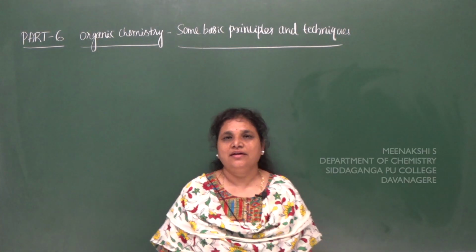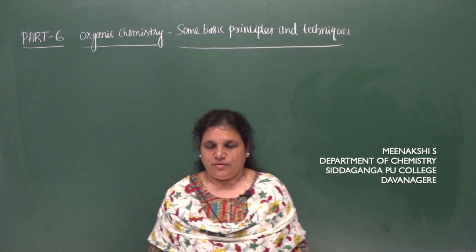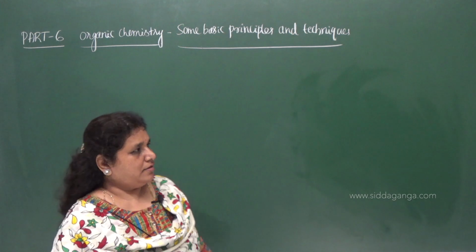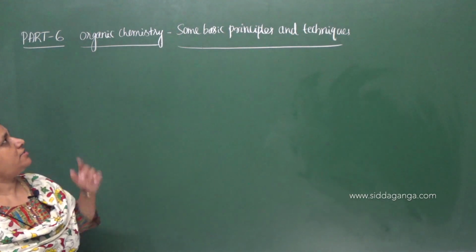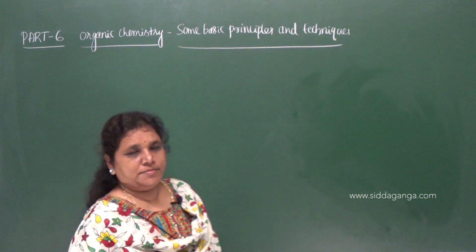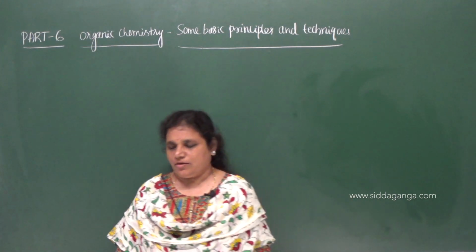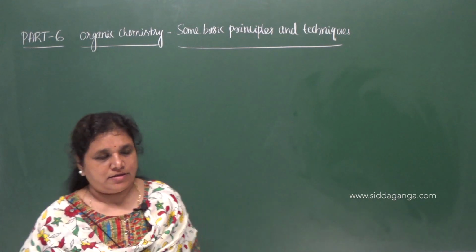Hello students, welcome back to the video classes of Part 6, Organic Chemistry: Some Basic Concepts and Techniques.